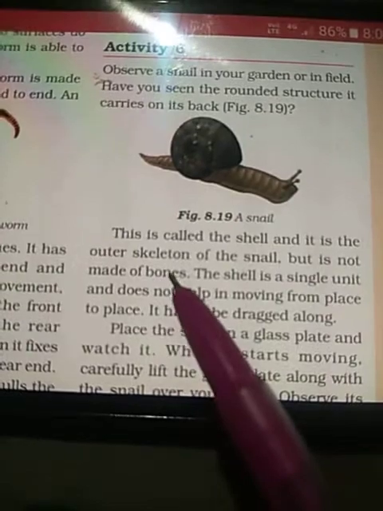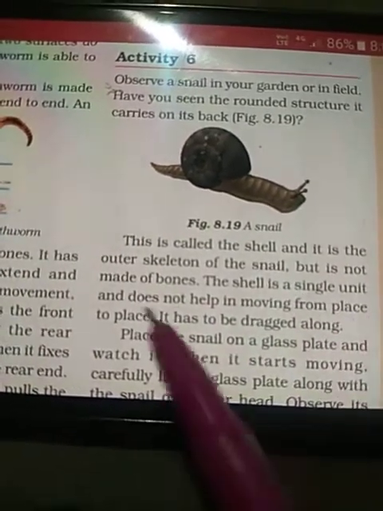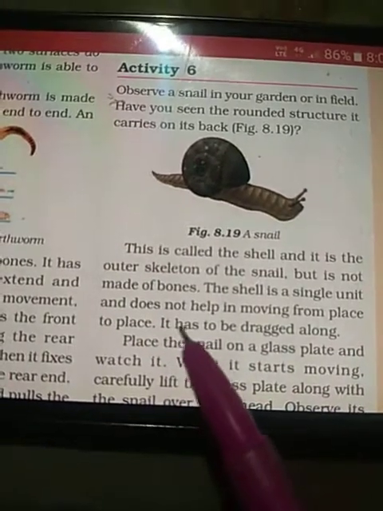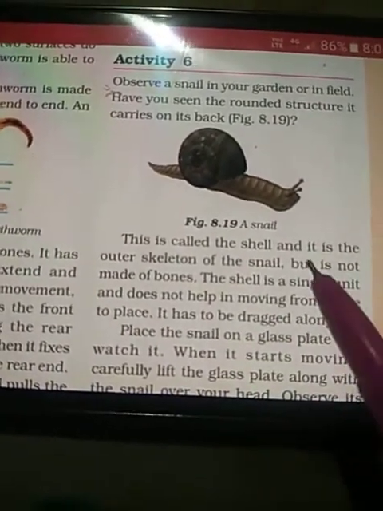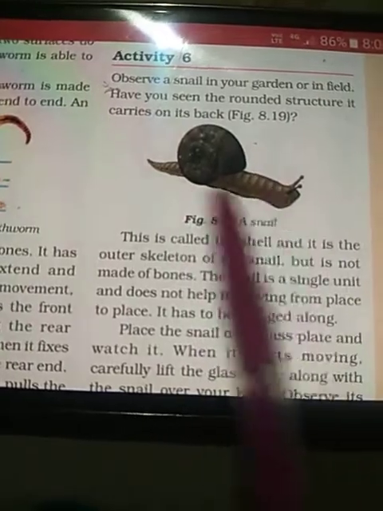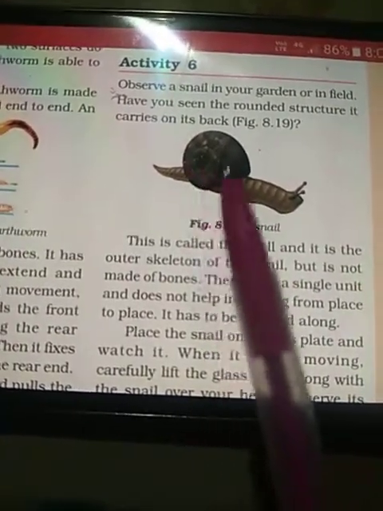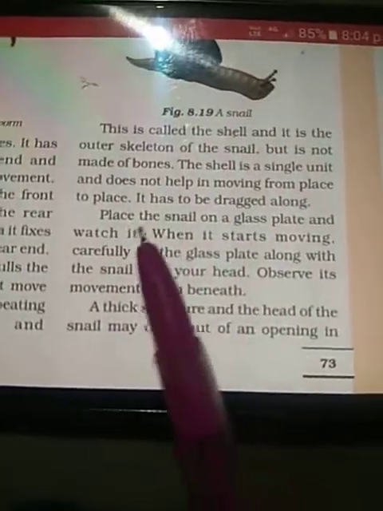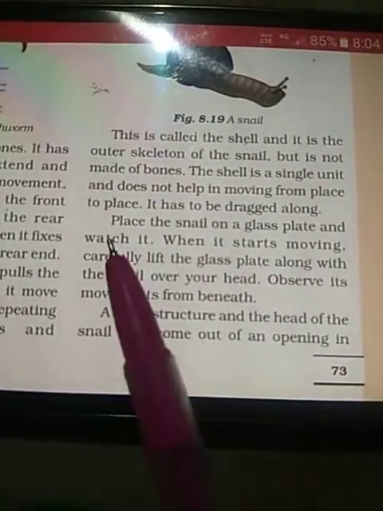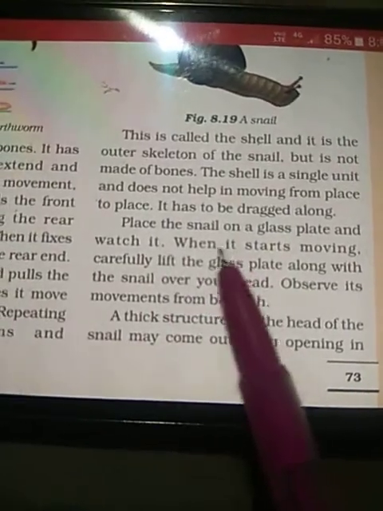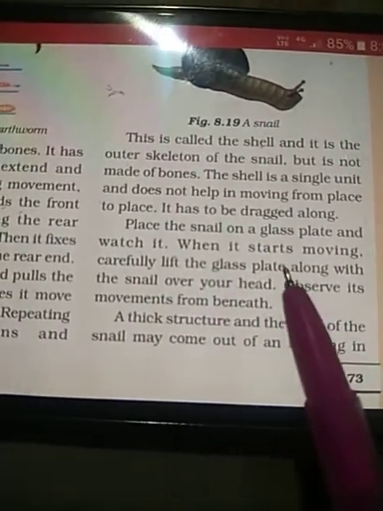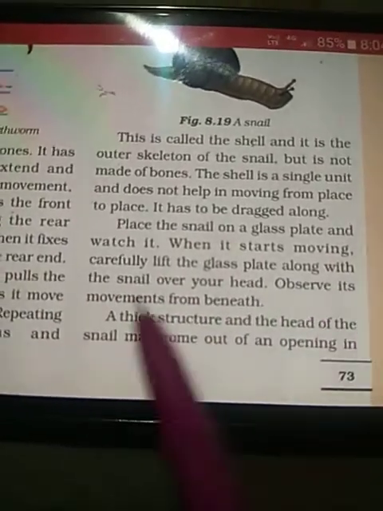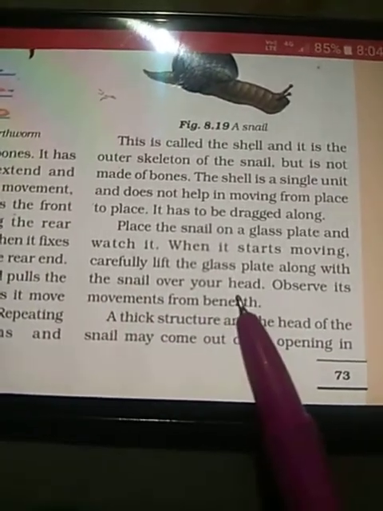But it is not made of bones. The shell is a single unit and does not help in moving from place to place. It has to be dragged from one place to another. While the snail is moving, it drags its outer skeleton along with itself. Now place the snail on a glass plate and watch it. When it starts moving, carefully lift the glass plate along with the snail over your head. Observe its movement from beneath.